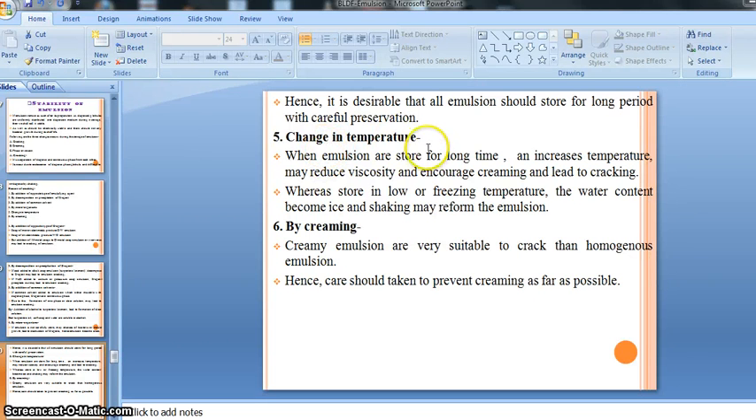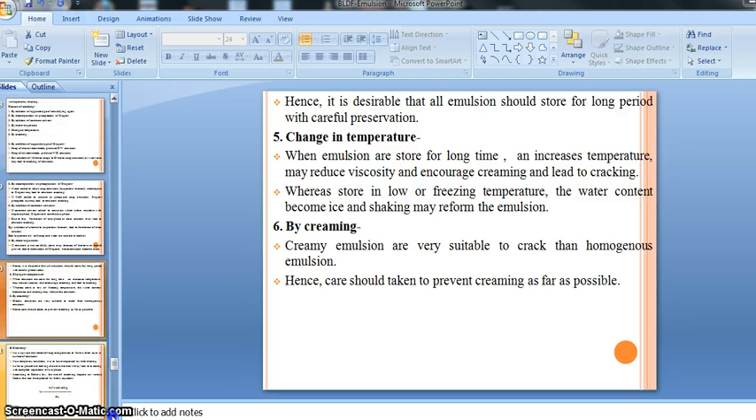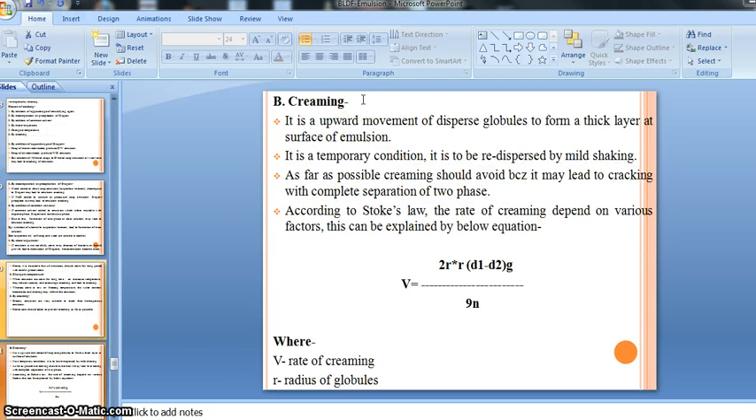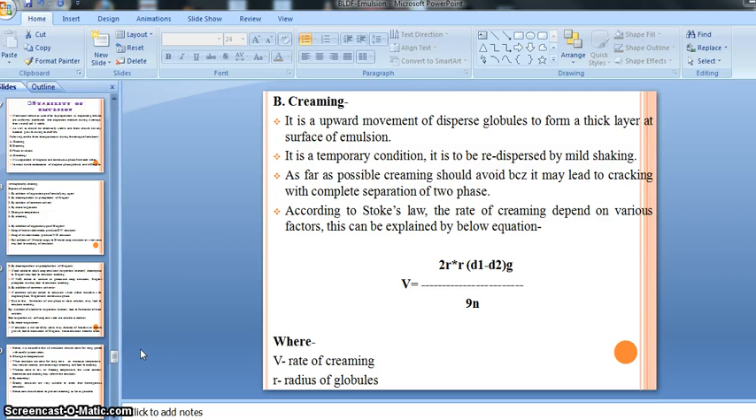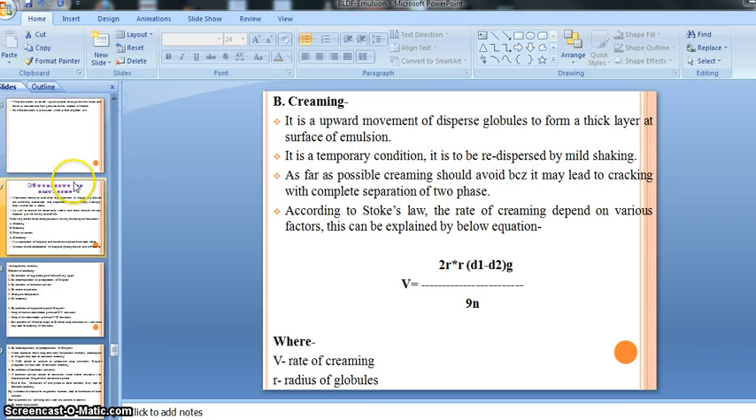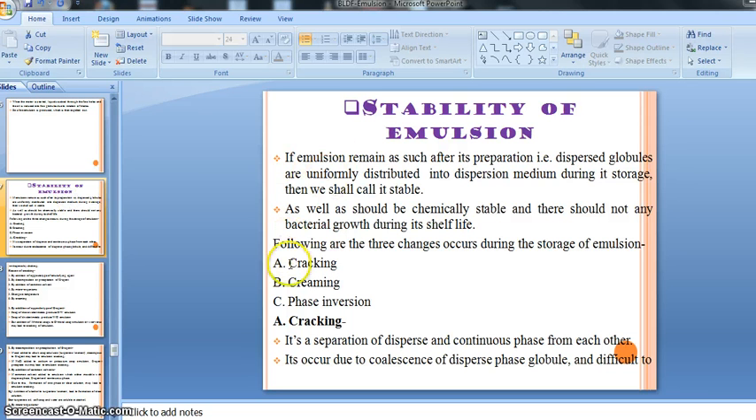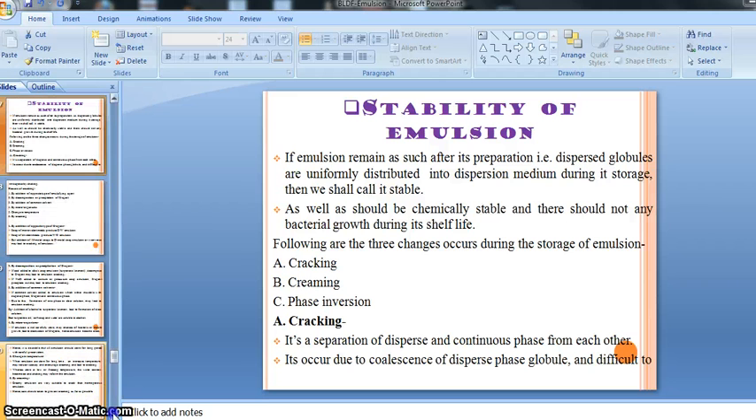Then there is change in temperature. So change in temperature and creaming are other reasons by which creaming may occur. So these two reasons, and our second kind of changes or instability problem, we will discuss in our next lecture, right? So let's summarize it. What is stability, I think you understand, then cracking, then creaming, then phase inversion, right? So the remaining portion we will discuss in our next lecture. Okay, thank you.